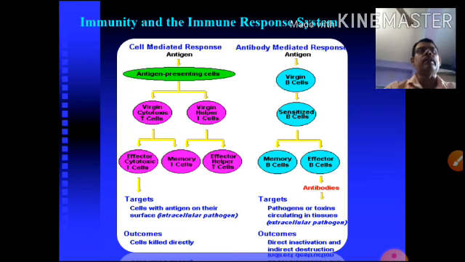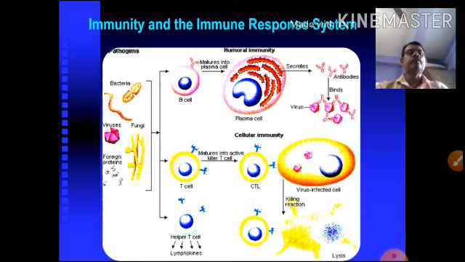In the case of cell mediated immunity, there are different types of T cells: T helper cell, T natural killer cell, and other cells. So around 5 to 6 types of T cells will be produced by the cell mediated immunity. That's why it is called cell mediated immunity. But in the case of antibody, or humoral immunity, the B cell produces the plasma cell, and the T cell produces the memory cell.